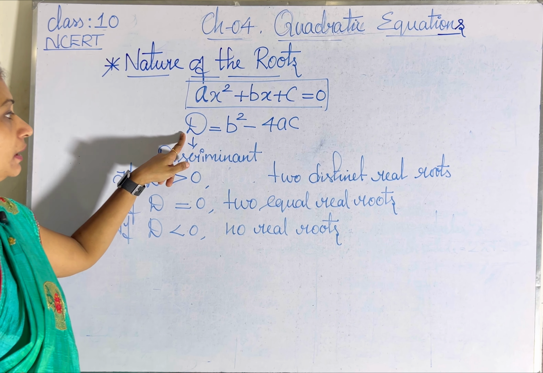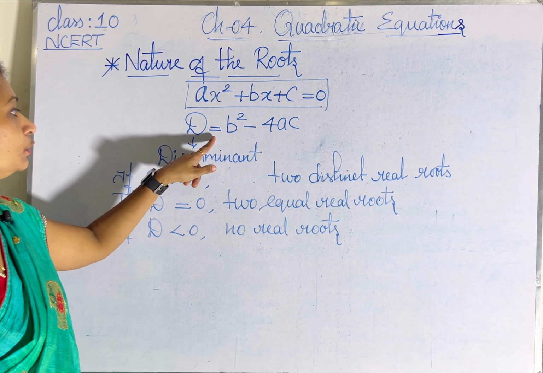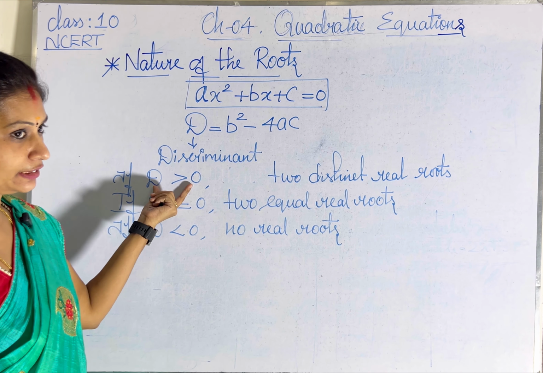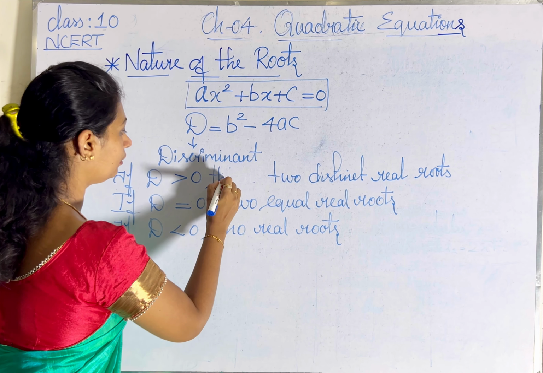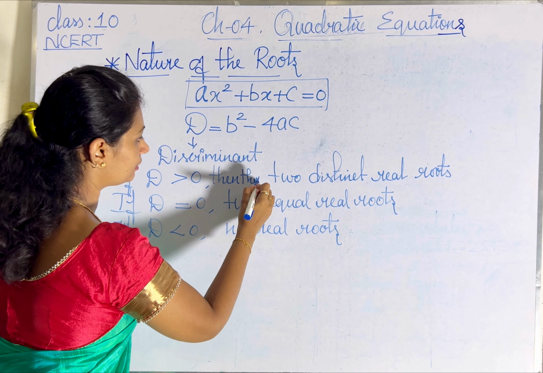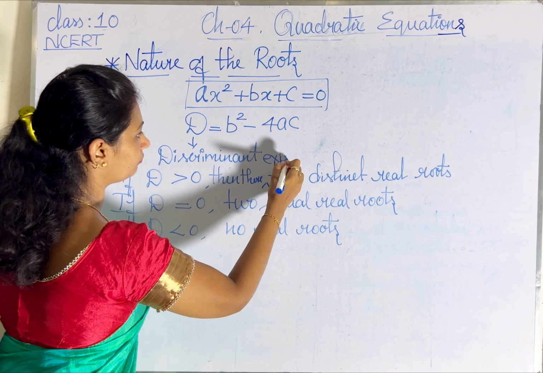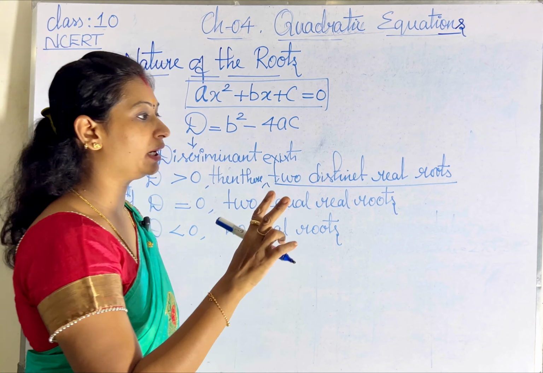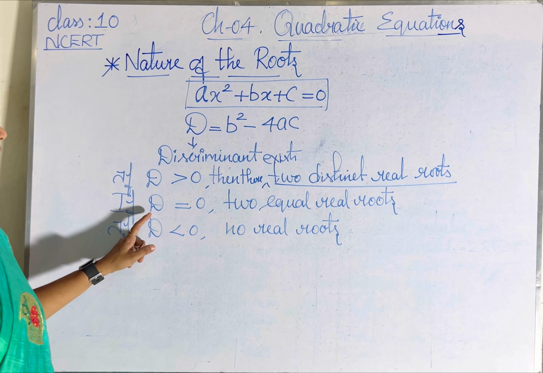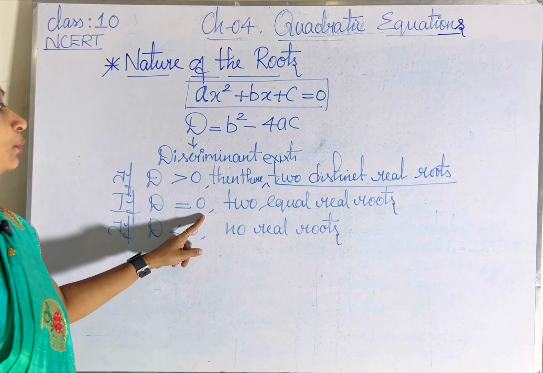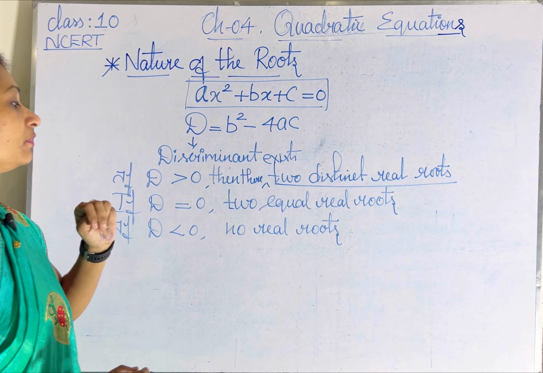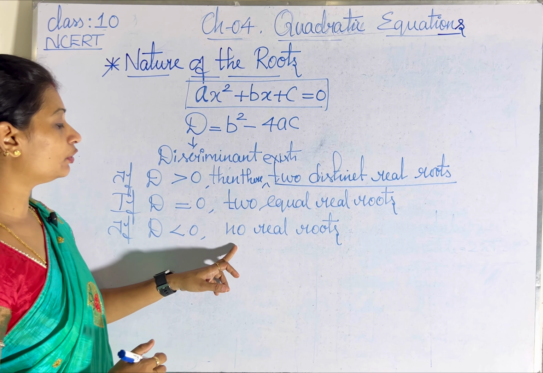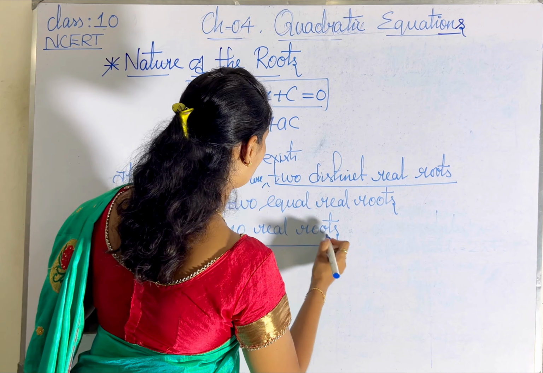By finding the discriminant value, that is D equal to b square minus 4ac, if this value is greater than 0, if it is a positive integer, then there exist two distinct real roots, which means that we'll be having two different values of x. If the discriminant value is equal to 0, then there exist two equal real roots. If the discriminant is less than 0, if it is negative, we could not find real roots. So it comes under no real roots.